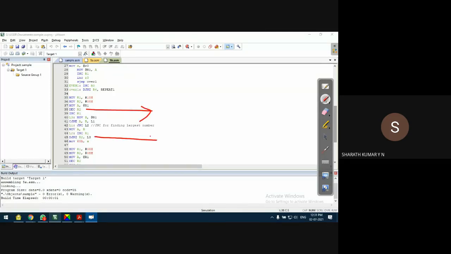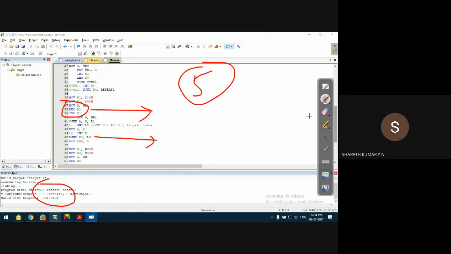In fact, when I wrote this code, I'll tell you one thing. I executed the program and got a lot of errors, not syntax errors, but logical errors. I corrected the program four to five times. Each time I used to get the wrong output. Where was the problem? The problem was here. This R2 was giving a problem. I'll tell you why. Now, I think you got the point.